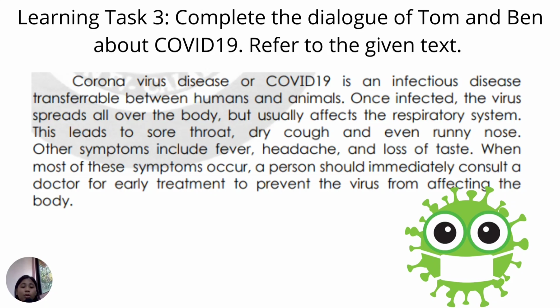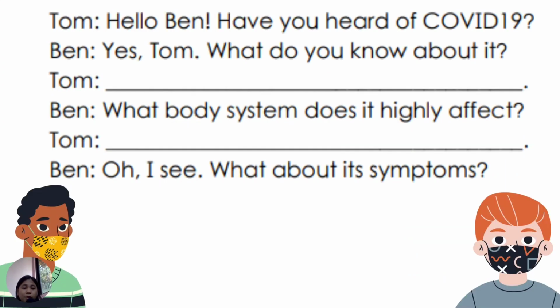This leads to sore throat, dry cough, and even runny nose. Other symptoms include fever, headache, and loss of taste. When most of these symptoms occur, a person should immediately consult a doctor for early treatment to prevent the virus from affecting the body.